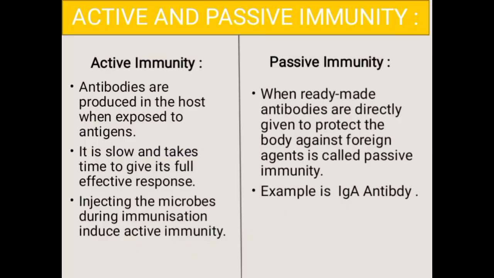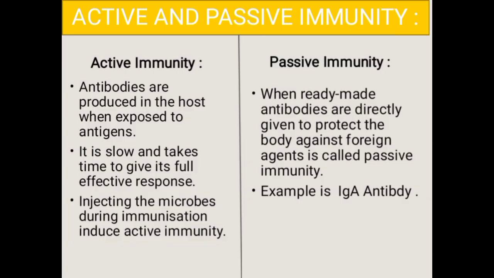For example, a person recovering from chickenpox develops a lifelong immunity against the virus. Another example is vaccination, where the body is exposed to a weakened or inactive version of a pathogen, triggering an immune response and memory cells that provide protection against future infection.